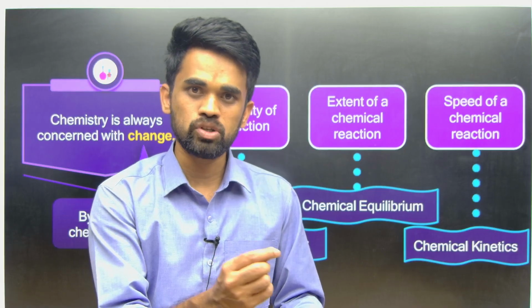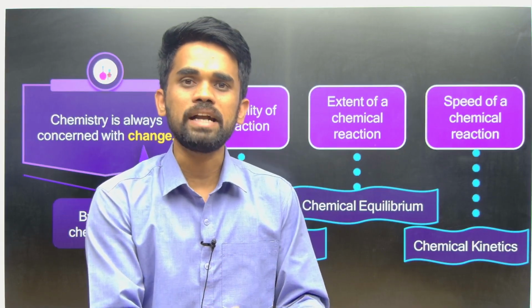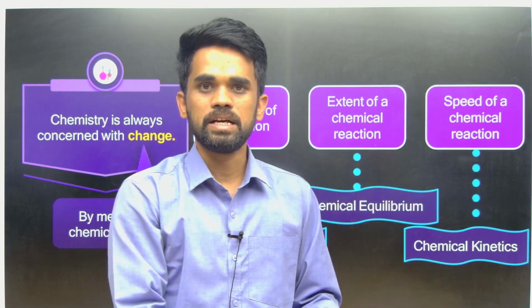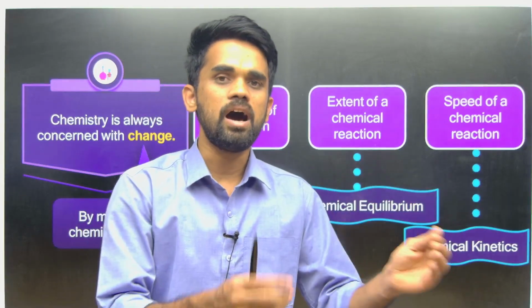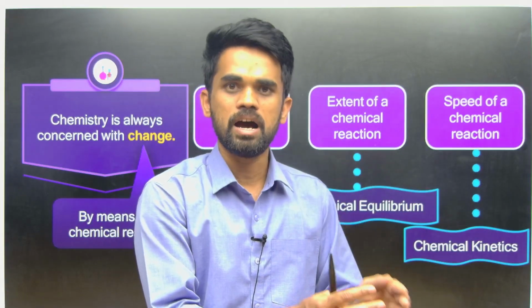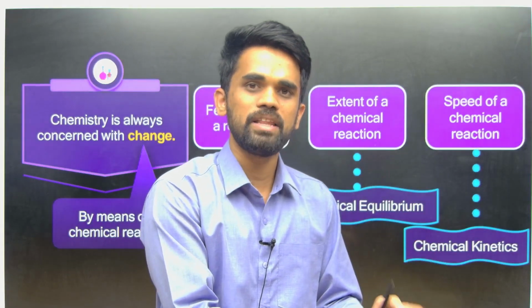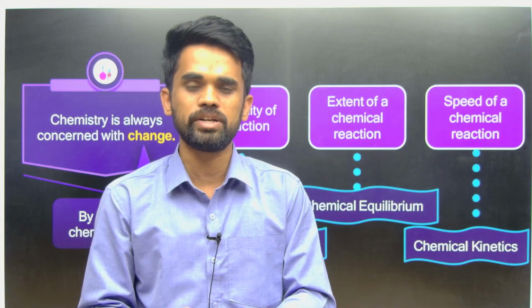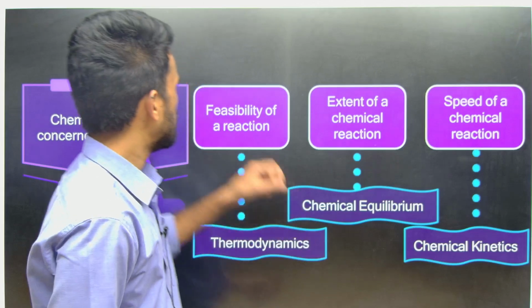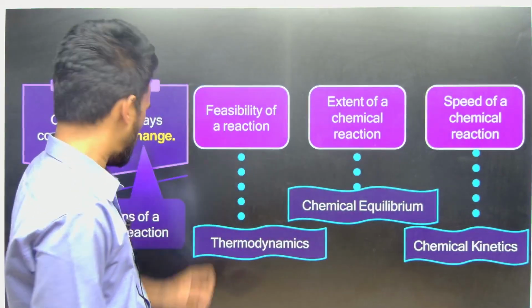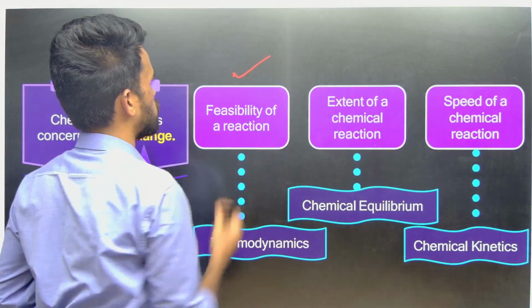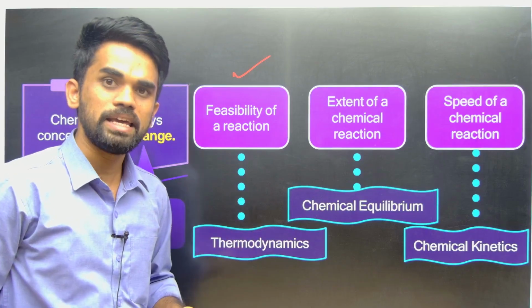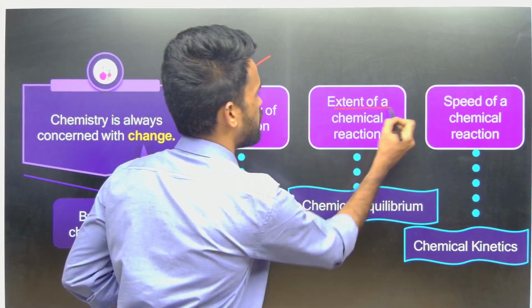And when it comes to equilibrium, it says to what extent that chemical change takes place, whether the reaction takes place completely or only to some extent, and after happening to some extent, whether the reaction stops or goes backward. That is the reversible reaction I told you. Okay, so in thermodynamics we discussed the feasibility of a chemical reaction. When it comes to chemical equilibrium, it says the extent of a chemical reaction.